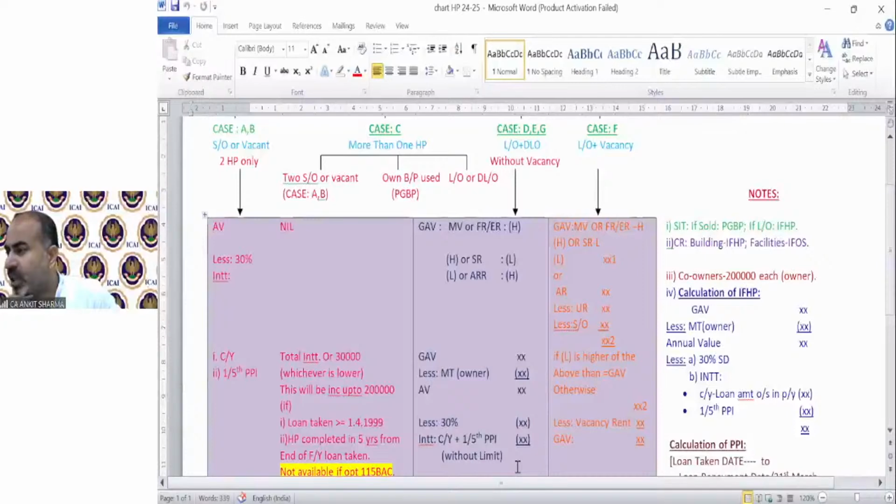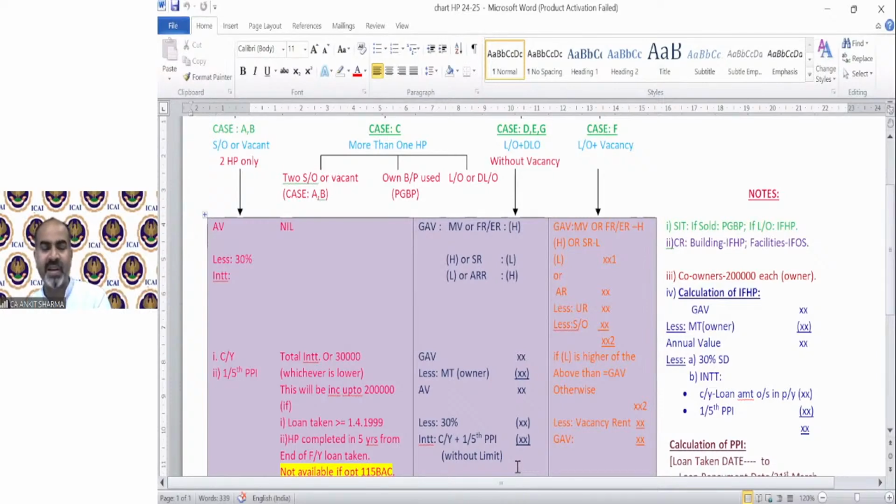Next is Rahul Sharma. If a resident assessee has a house in a foreign country which has a different tax law, which tax law shall be applied for house property income? Okay, a very good question, I must say. If a house property is outside India, and that assessee is an ordinarily resident, then he has to pay tax on that property in India as per Indian tax provisions.